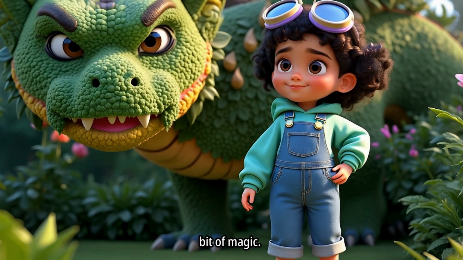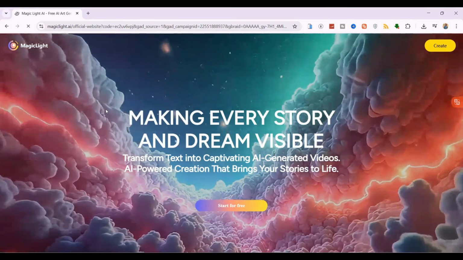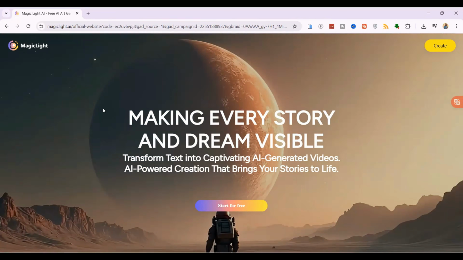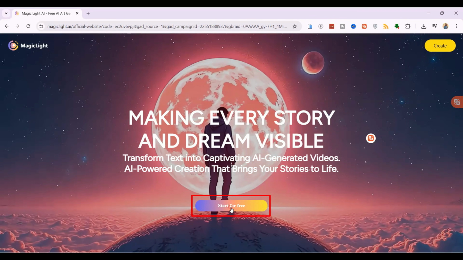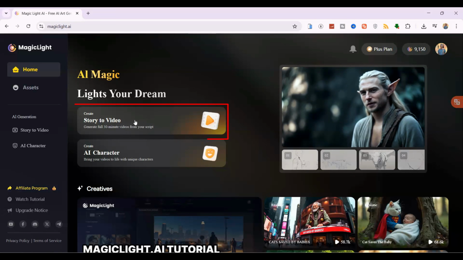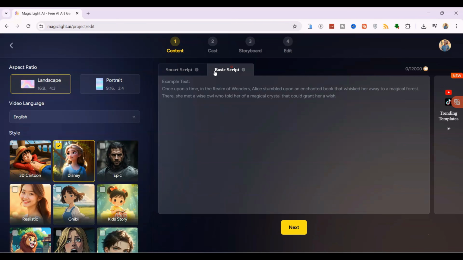Let's dive in. Alright, the incredible tool we're using is called Magic Light AI. I've left a link in the description for you to follow along. When you sign up, you'll land on this clean and simple dashboard. From the 2 options, choose Story to Video.